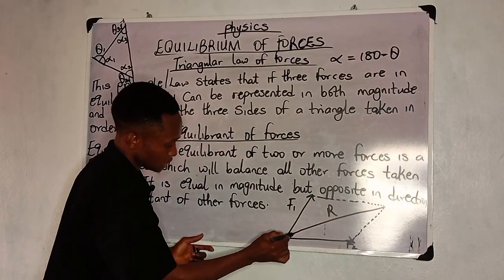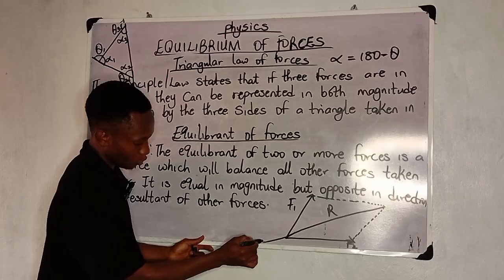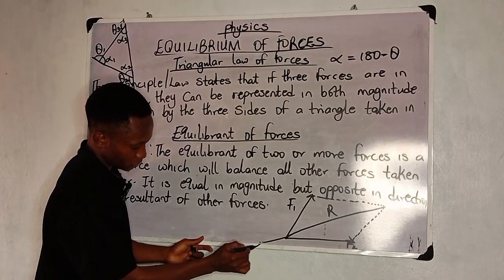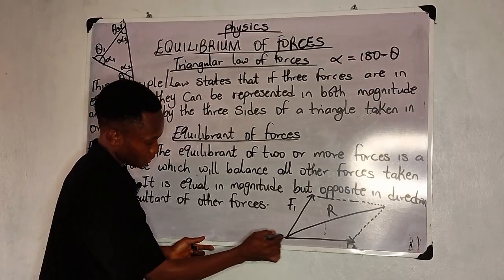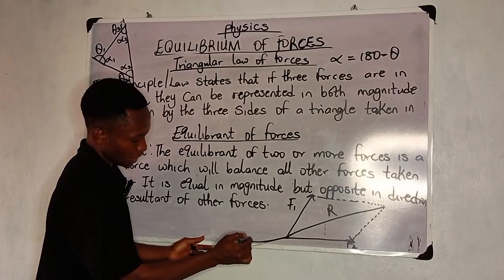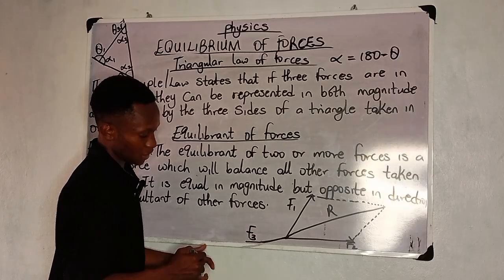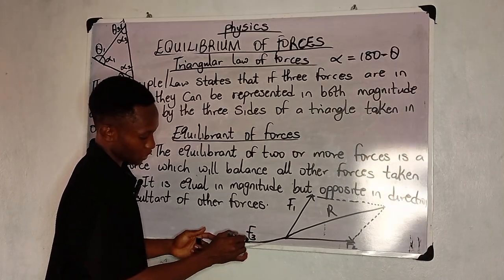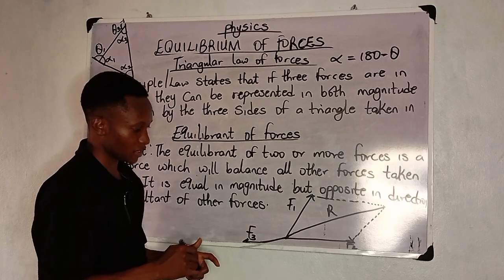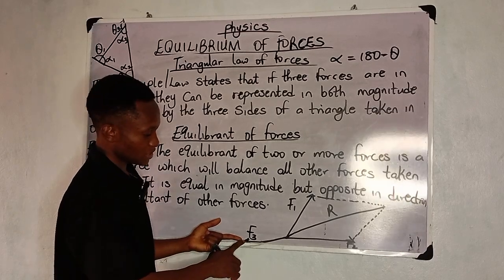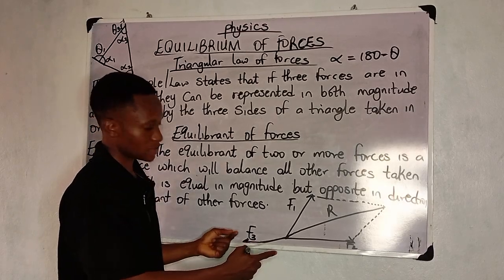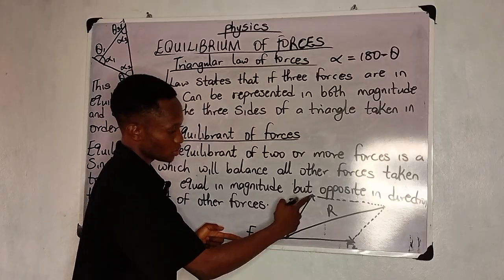Now if you trace this down more, this is going to be F3, another vector, F3. Now, why is it F3? You notice something. F3 is acting opposite to F1 and F2.